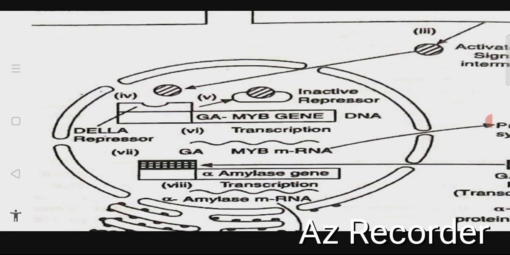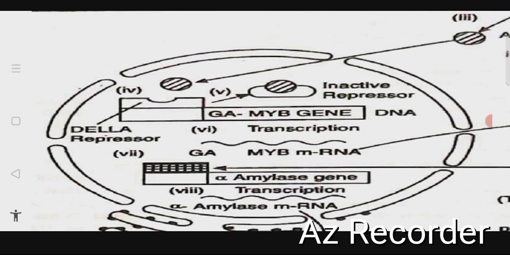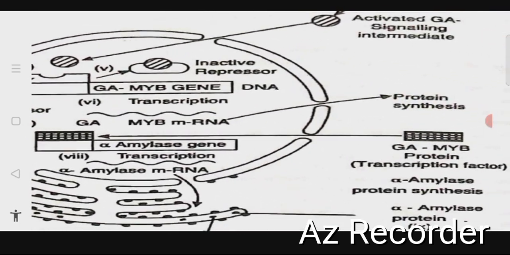Due to inactivation or degradation of these repressors, the GAMYB and other genes are switched on. The GAMYB mRNA goes into translation and GAMYB protein transcription factors are synthesized.